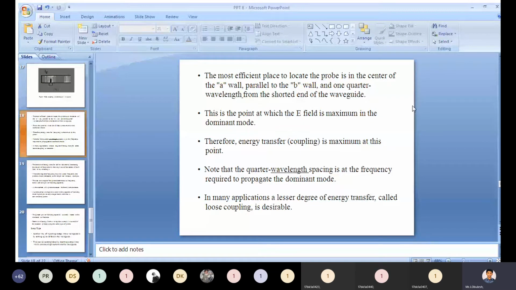Assume that you know it. Dominant mode is TE10. You need to remember TE10 is the dominant mode. In that mode, the electric field is the maximum. Therefore, the energy transfer is maximum at this point. At this dominant mode, you transfer maximum energy.